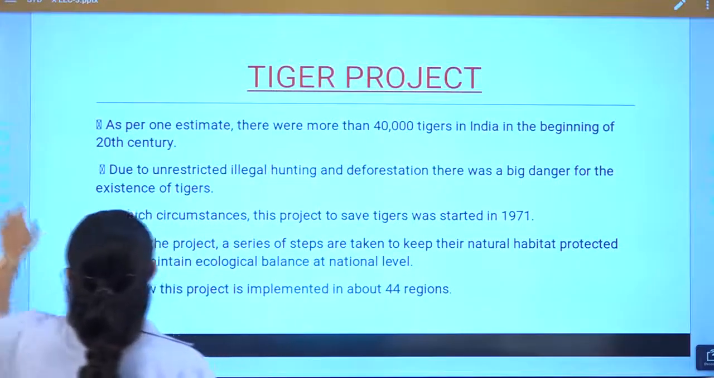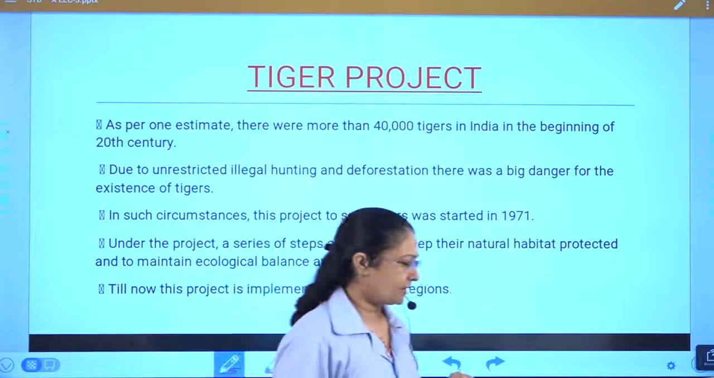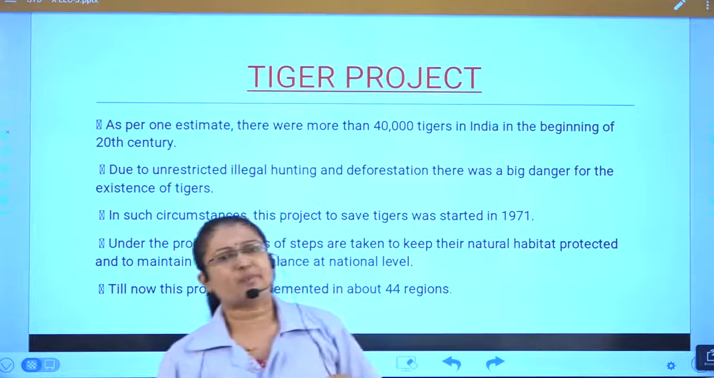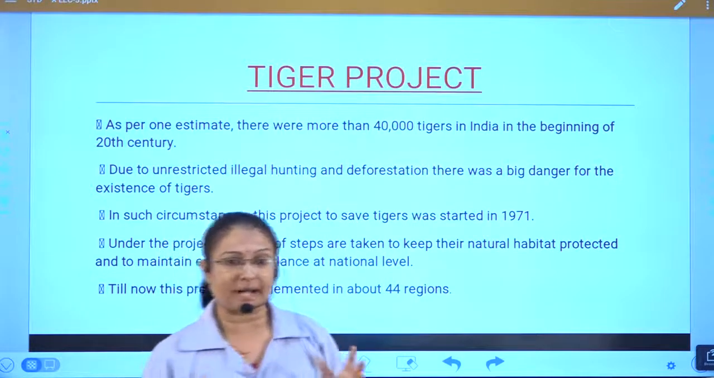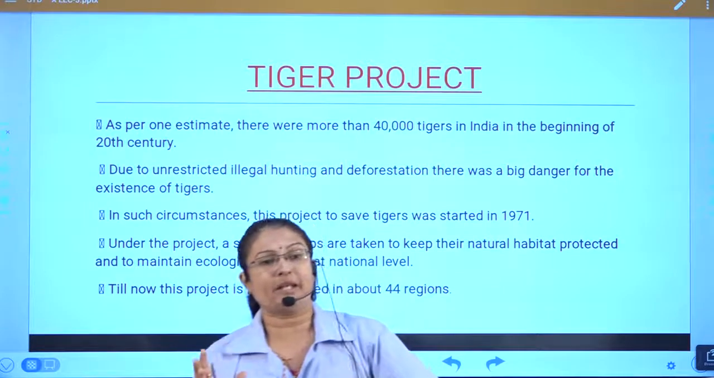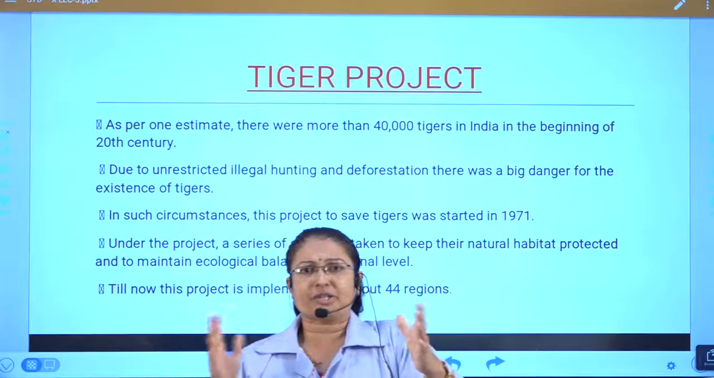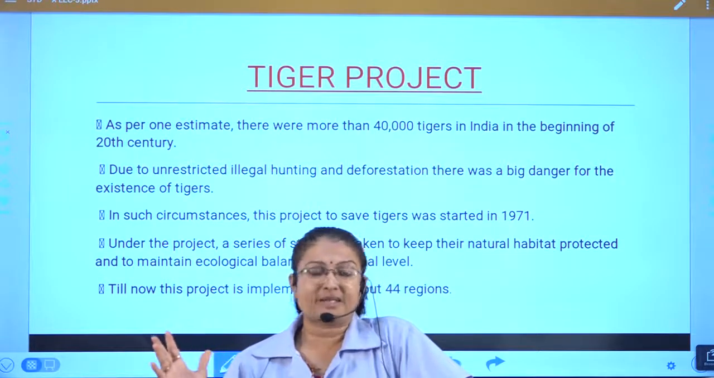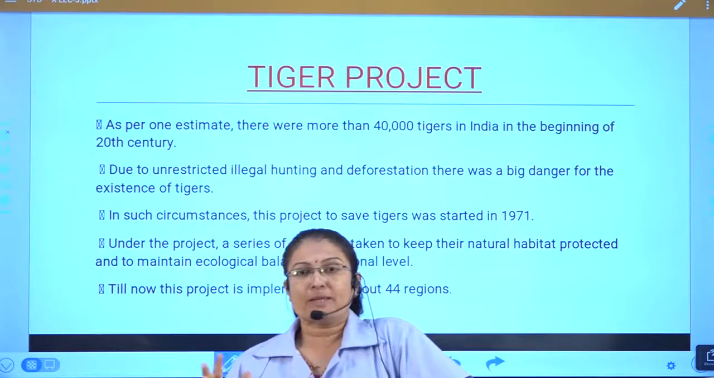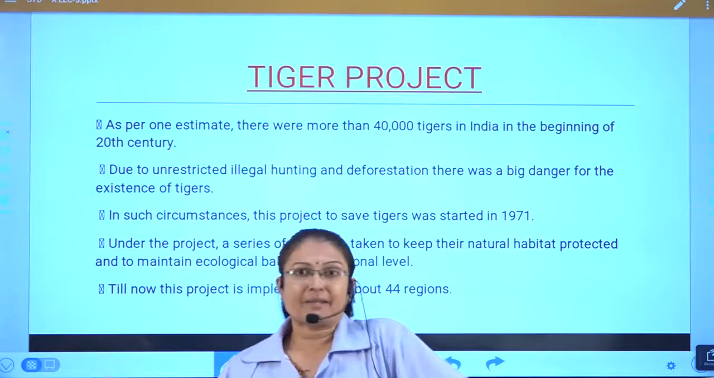Now see, first is Project Tiger. Now as per one estimate, there were more than 40,000 tigers in India in the beginning of the 20th century. Today they live in very restricted areas. There are 8 main species of tiger. Okay, of them the Indian tiger, the Royal Bengal tiger, is found in India.